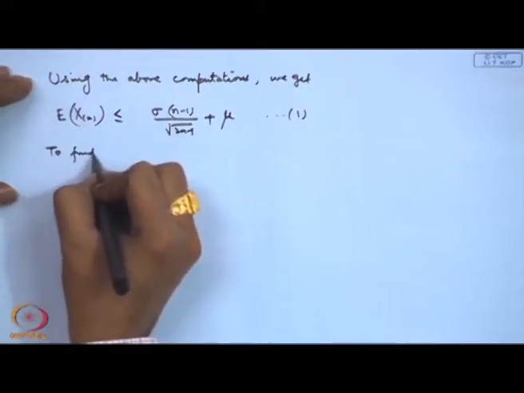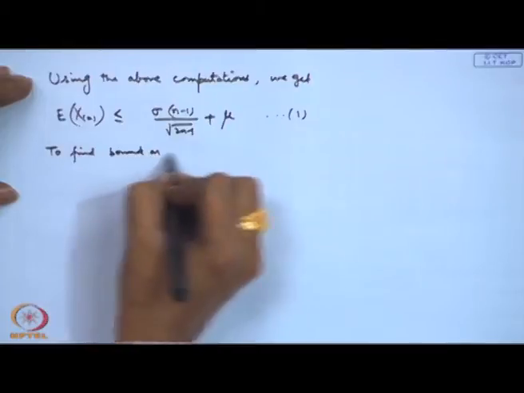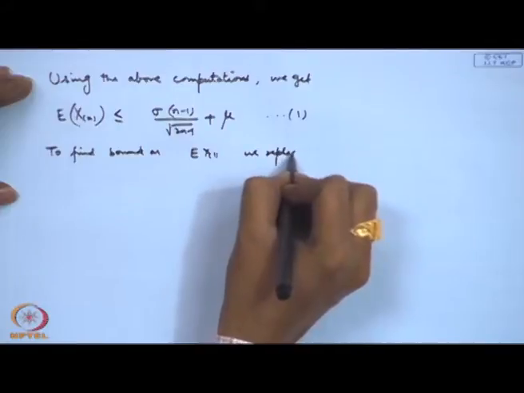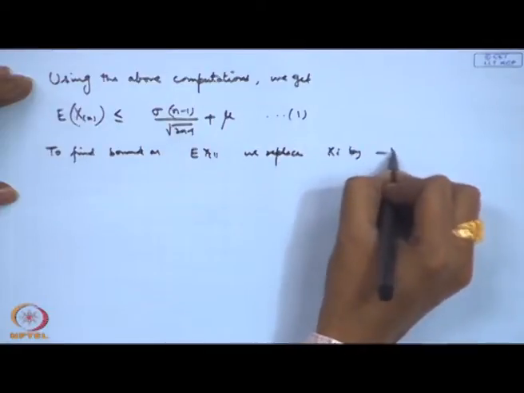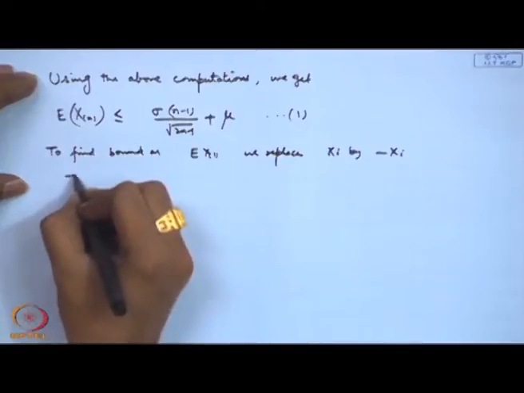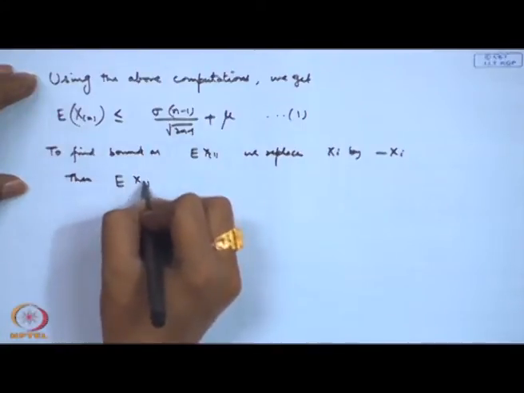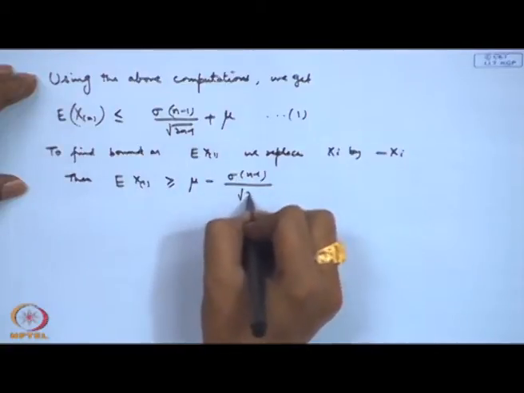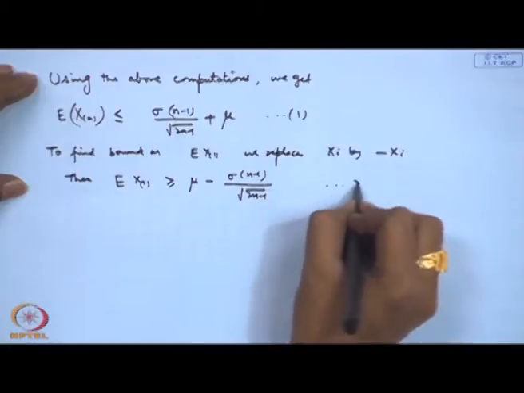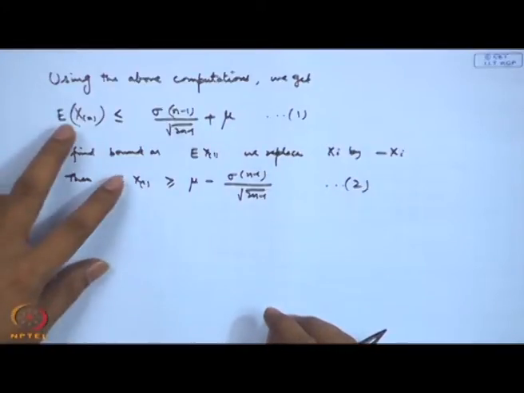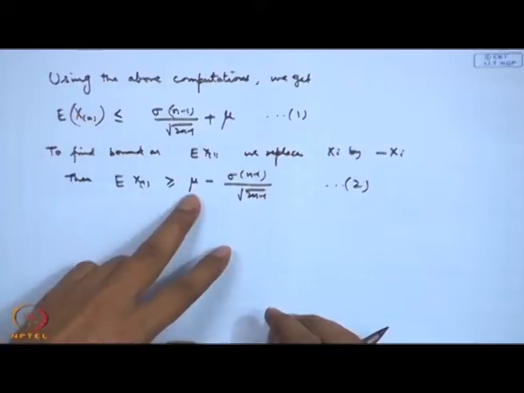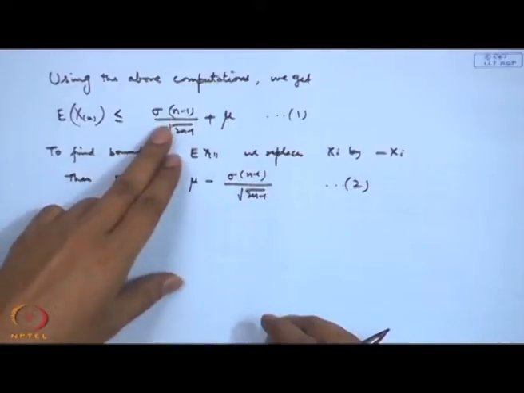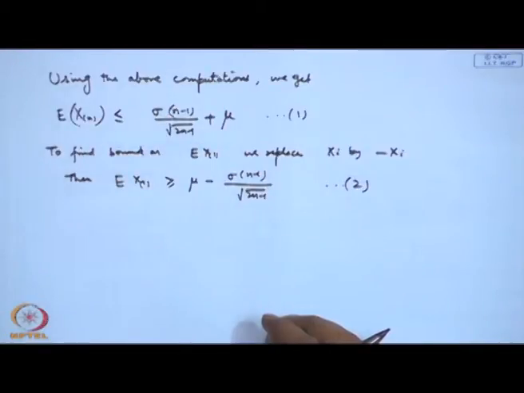To find the bound on expectation of X1, we replace Xi by minus Xi. Then we get expectation of X1 greater than or equal to mu minus sigma (n minus 1) by root 2n minus 1. So, basically you can see that moments of the order statistics lie between mu minus sigma (n minus 1) by root 2n minus 1 to mu plus sigma into (n minus 1) by root 2n minus 1.